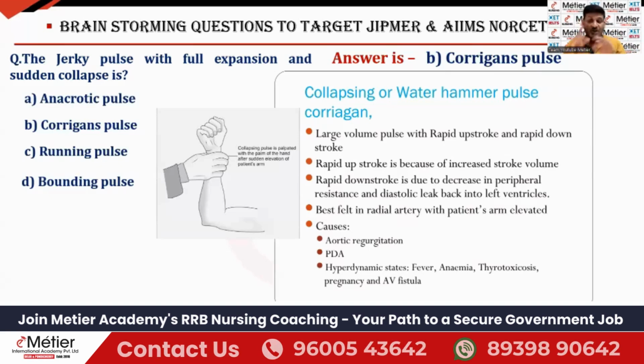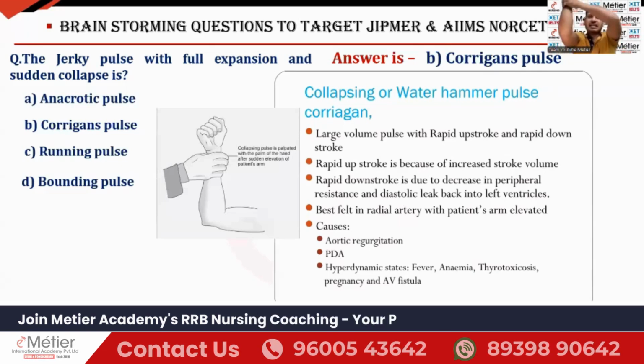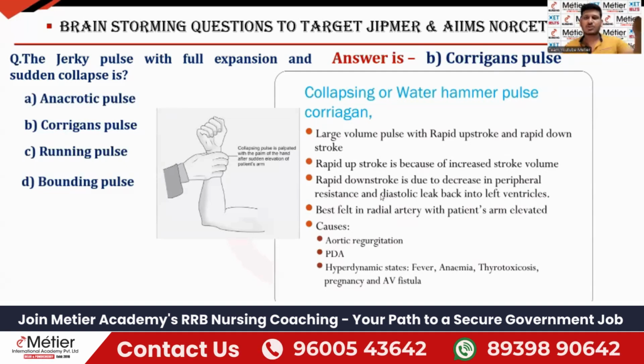The next one is Corrigan's pulse. There are different names for Corrigan's pulse, guys. Corrigan's pulse, water hammer pulse, collapsing pulse, everything I have mentioned here. Okay, so here what is happening, the physician is holding the hand like this. Suddenly he is lifting the hand like this. See the second point, rapid upstroke. Actually, the physician is palpating the radial artery. Suddenly he is lifting the hand. While lifting the hand, first he will feel the upstroke, which means he can feel the artery very well.